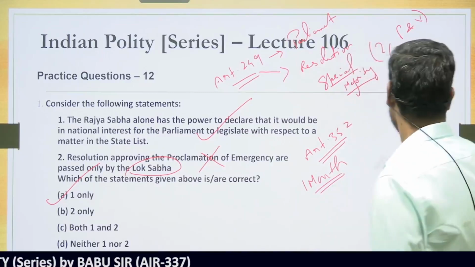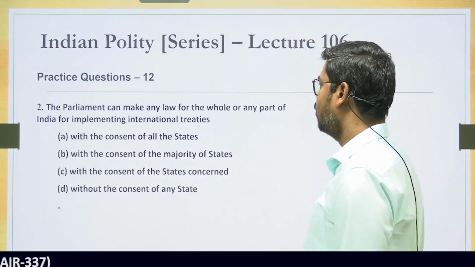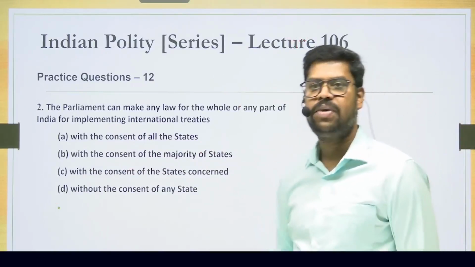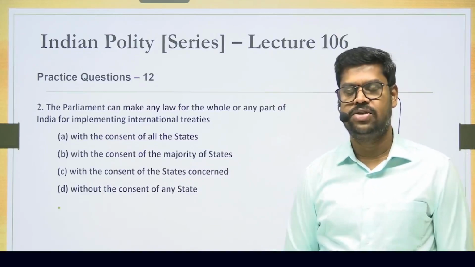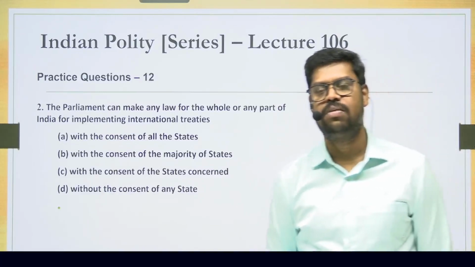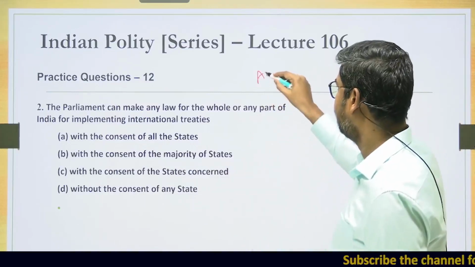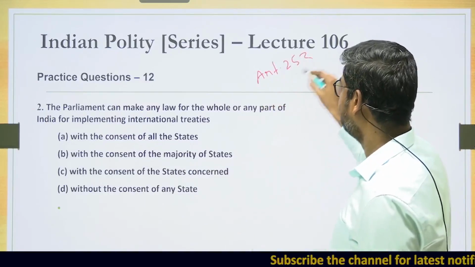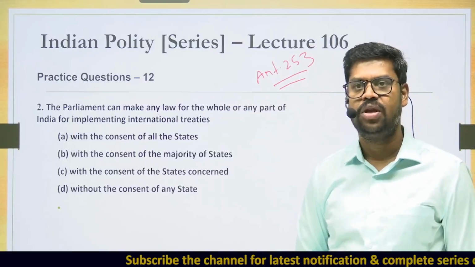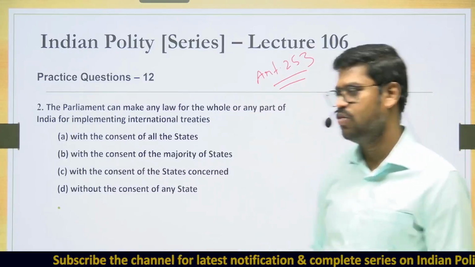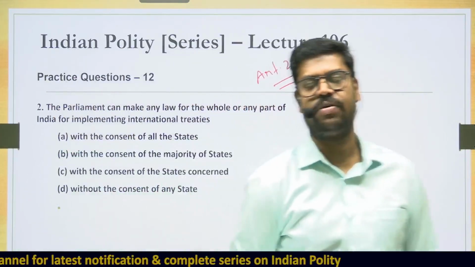All right. Please come to question number 2. The parliament can make any law to all or any part of India for implementing any international treaties. Is it possible? Even if an item is related to the state list, is it possible for the parliament to make a law in order to implement any international treaties? That is very much possible, even if it is a subject matter related to the state list, in order to give effect to an international treaty without the consent of the states. In fact, to make this law, the parliament does not have to take any permission from the states or from the state legislature.